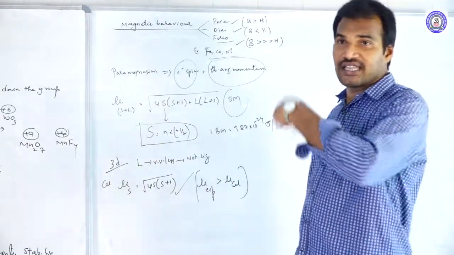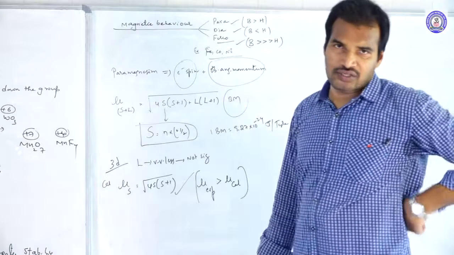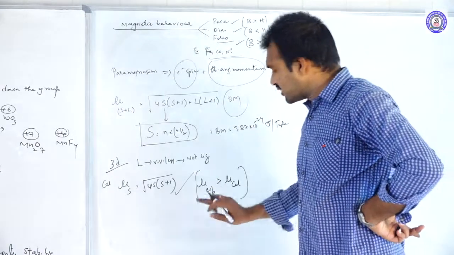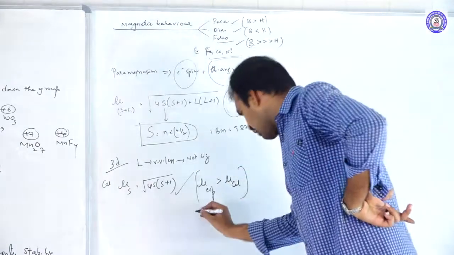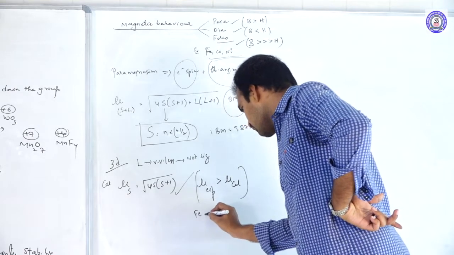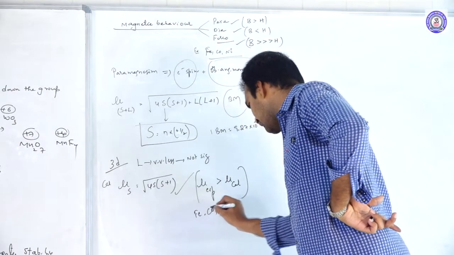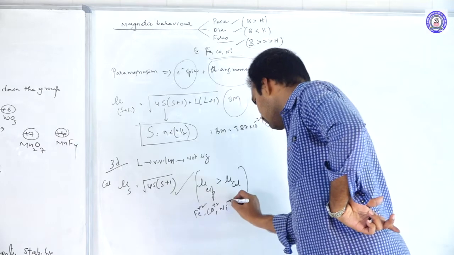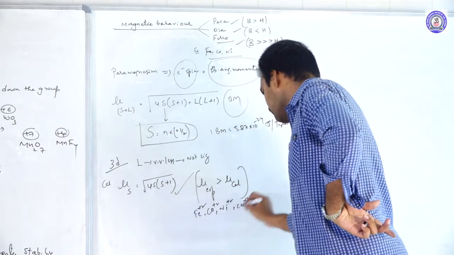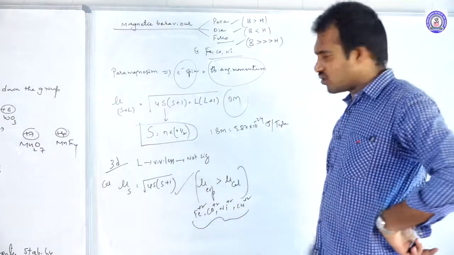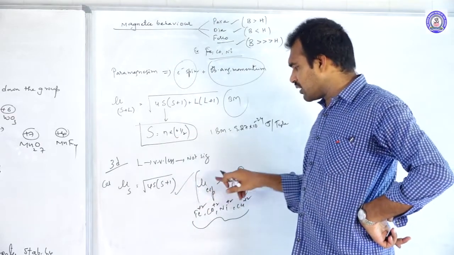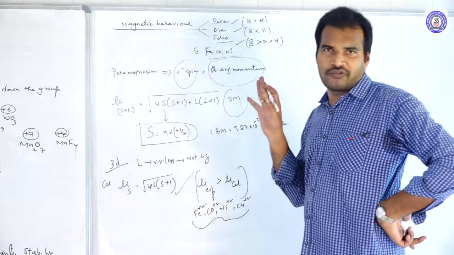Because of neglecting the L value, even in case of higher metal ions also. What happened? This difference is coming. What are those? Iron, cobalt, nickel, copper. For these metal ions, the experimental mu value is greater than the calculated mu value.